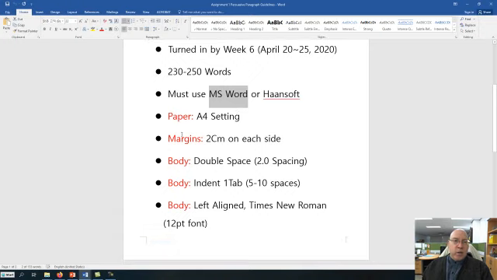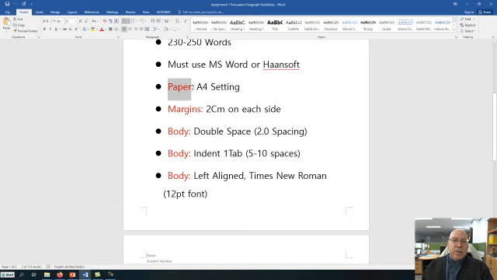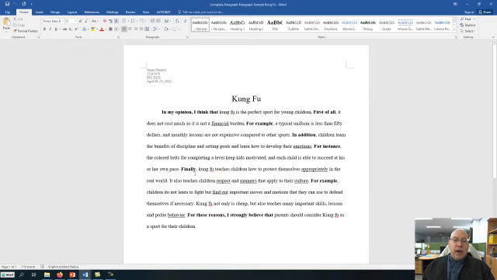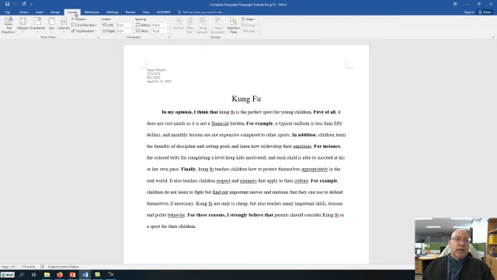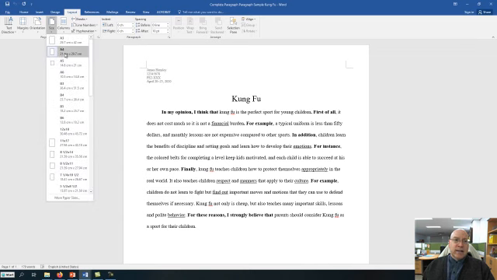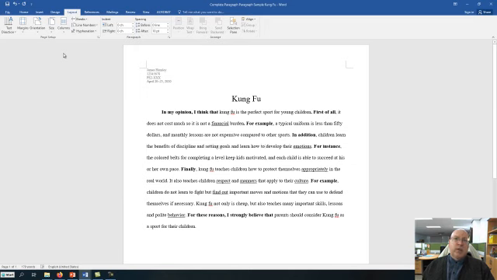guidelines for the format, which is here. You'll notice that the red, those are format guidelines, and I'm going to show you quickly how to do those. Okay, so for the paper, make sure that your paper is set at A4. Okay, and the way to do that is when you have your paper here, you'll need to go into your layout and then go to the size and make sure that it is set at A4. Do that first, okay? Make sure your paper is A4, okay?